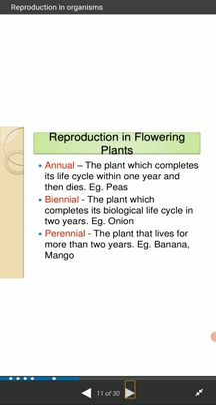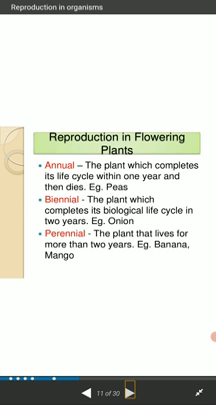What is the meaning of reproduction in flowering plants? The plant's body also reproduces itself sexually, like the annual, biennial, perennial. Annual means the plant which completes its life cycle within 1 year and then dies, for example the pea plant. Biennial is the plant which completes its biological life cycle in 2 years, bi meaning 2, like the onion. And perennial means the plant that lives for more than 2 years, like the banana and mango. So these are the basic things of reproduction in flowering plants.